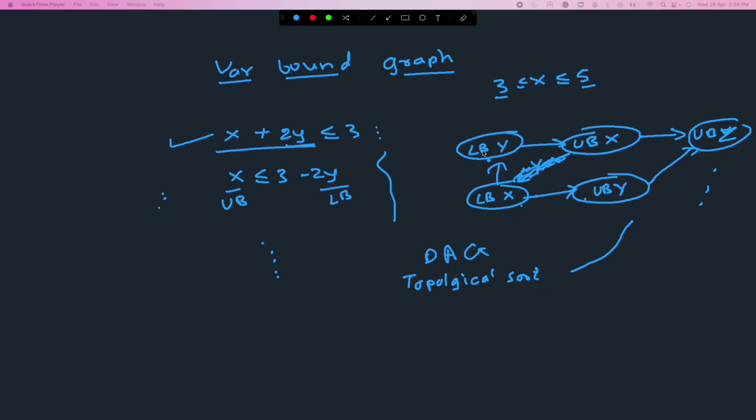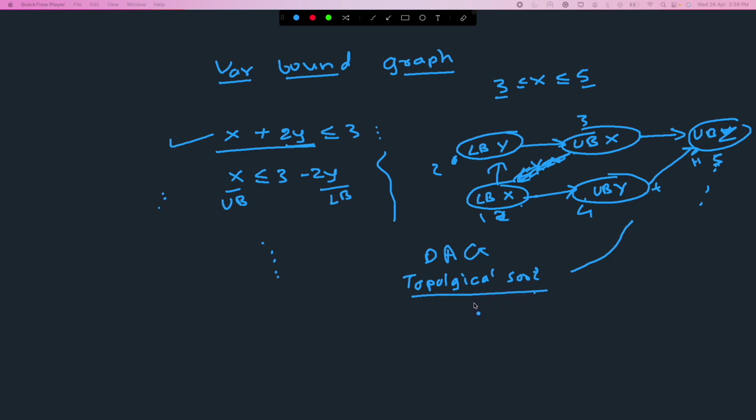So it's an ordering of these vertices. This is 1, this is 2, this is 3, this is 4, this is 5. If there is an edge in my graph, then in this ordering, this is the tail and this is the head of the edge. So the head will always come after the tail in my ordering. That's called the topological sort.